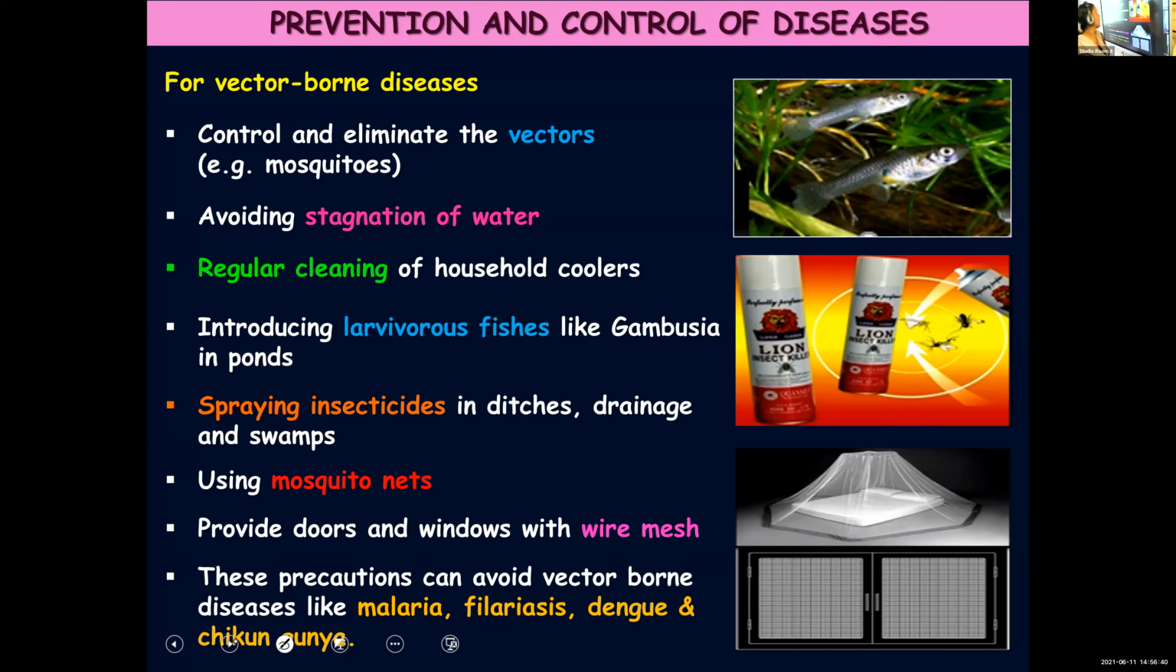I will repeat the points once again. Controlling and eliminating the vectors. But how to control and eliminate the vectors? Avoiding stagnation of water, regular cleaning of household coolers, introducing larvivorous fishes like Gambusia, Guppy, etc. into the ponds or water tanks where you grow some decorative plants. Then spraying insecticides in ditches, drainages, swamps, using mosquito nets, then fitting wire mesh on doors and windows. With all these precautions, you can protect yourself from vector-borne diseases.